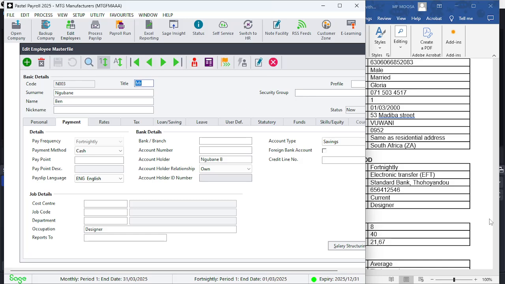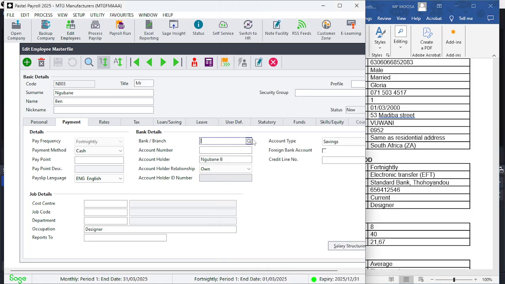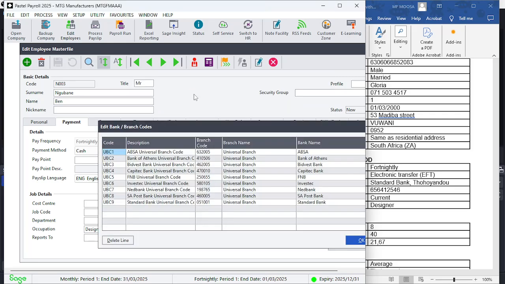Quick one that I'd also want to cover since it's here is Mr. Ngubane's banking details. We need to capture this particular banking information. They don't give you an allocation number for it, so we're going to look there. We find it's a Standard Bank at Thohoyandou. So we're going to click this here and search for it. And you're going to find that there is no Standard Bank at Thohoyandou. So you then add on a new one, which is not a problem. You will find that there's code UBC, so try to keep to it.